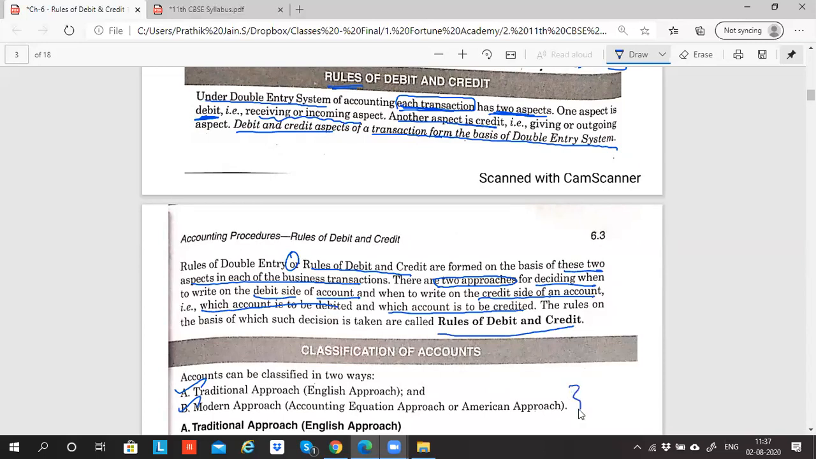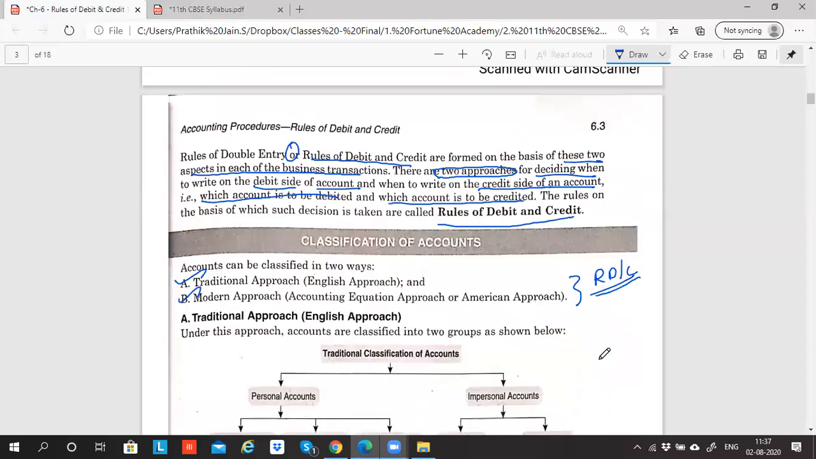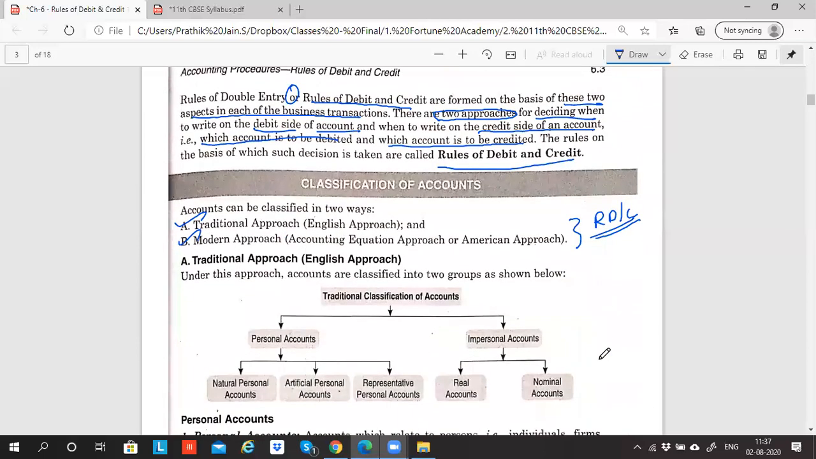So these two are called the rules of debit and credit.